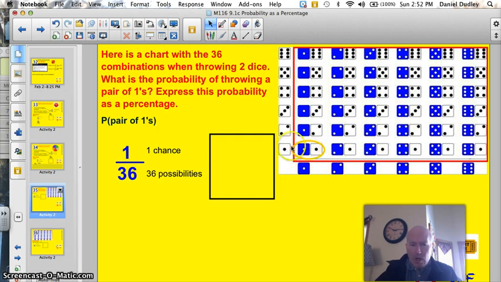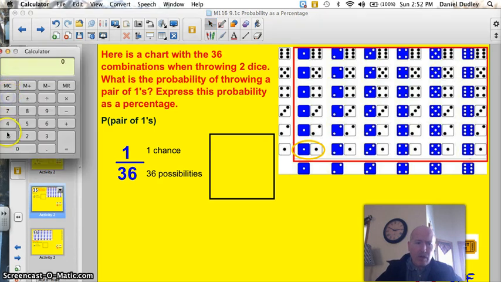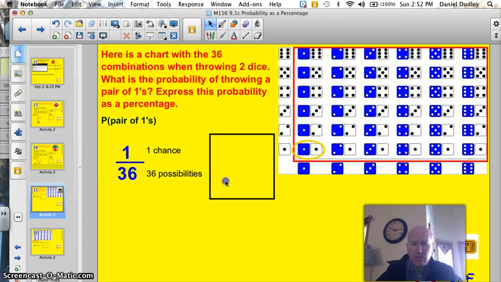Well, out of all of those chances, there's only 1 where you have a 1 and a 1. All the rest of them are different. There's no other pair of 1s. So you only have 1 chance out of 36. So if you pop that into the calculator, you're going to get a very small number. 1 divided by 36, not that small, 1 divided by 36 equals 0.0277, or 0.027 repeating would be our decimal.